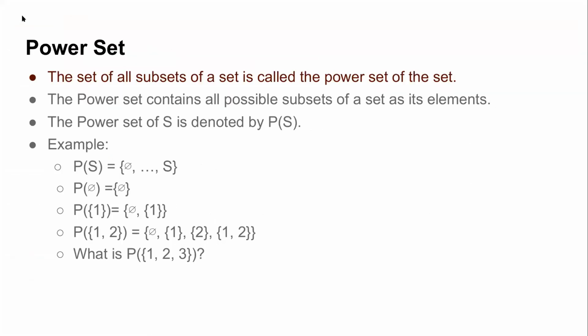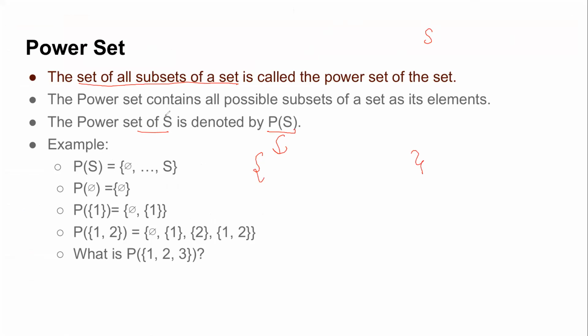All right. Okay, so let us see what is this power set. So power set of a set is said to be set of all the subsets of that set. Okay, so if I have a set S, its power set is denoted by P of S. And what is this set? This set is actually a set of all the subsets of that set.